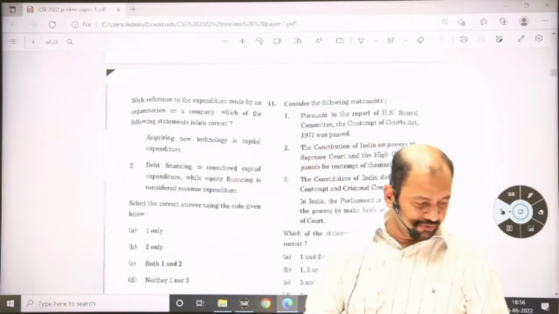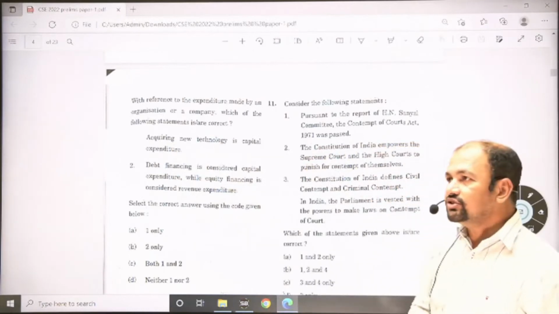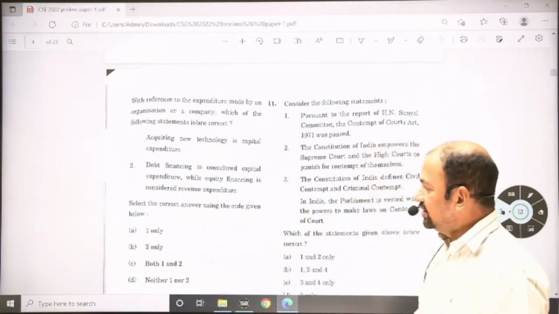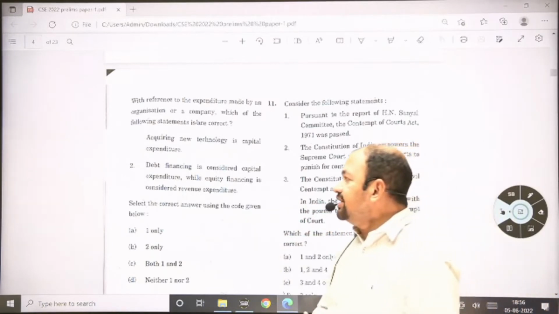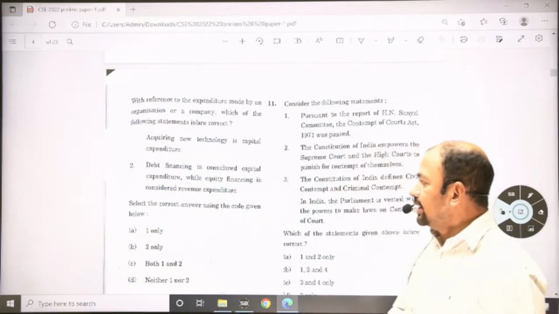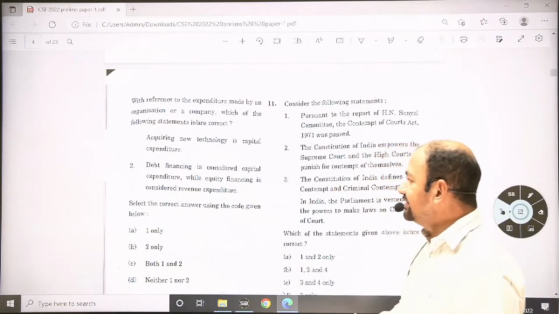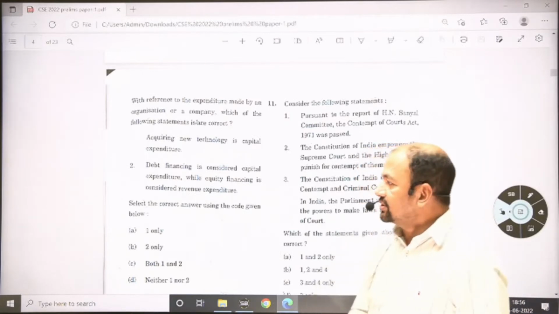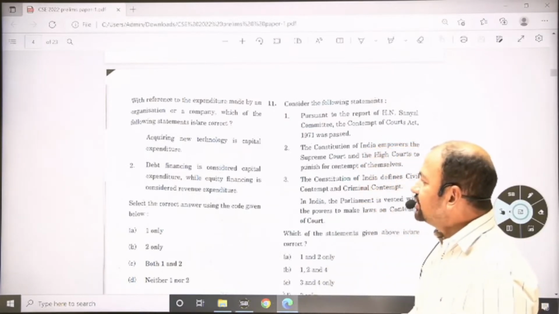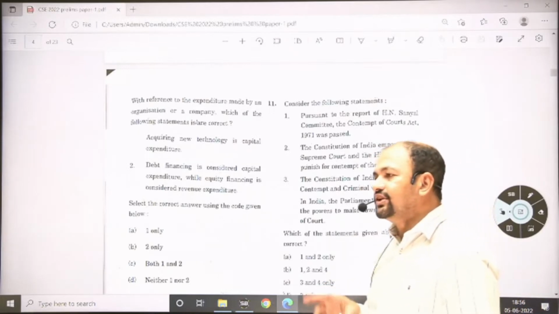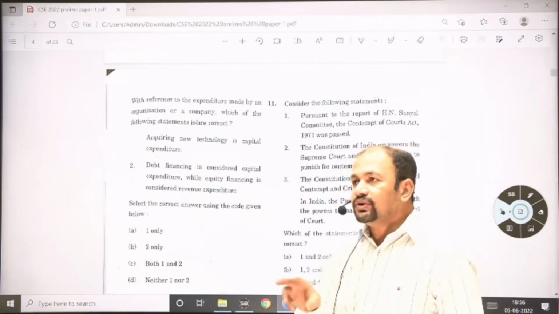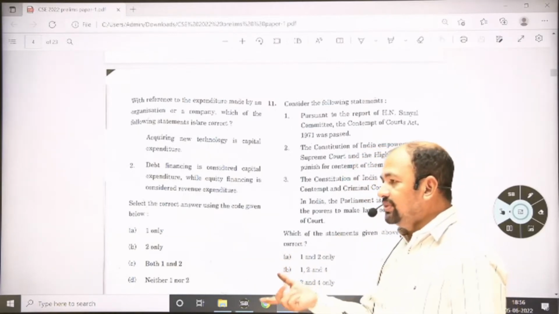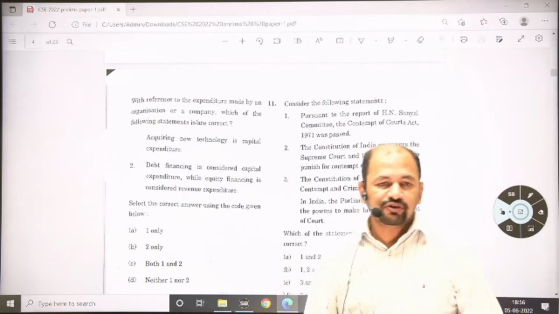Obviously if you are going to acquire new technology, you are spending on capital, so that is part of capital expenditure. Second statement: debt financing is considered capital expenditure while equity financing is considered revenue expenditure. This statement is incorrect, because debt financing, if you are providing debt to someone, maybe that is for the long term, maybe for the short term.